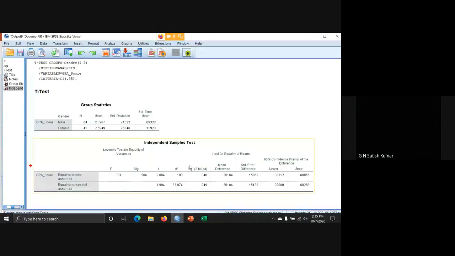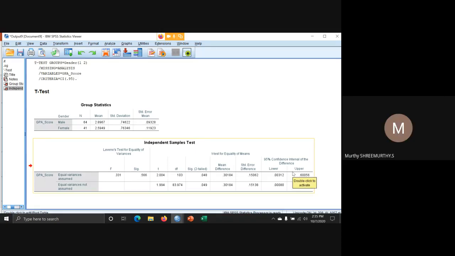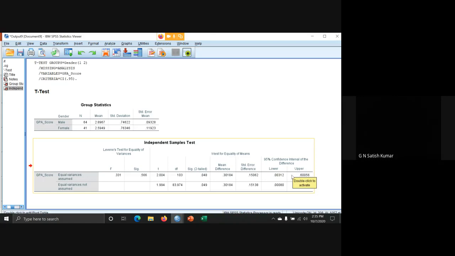So if it is less than 0.05, you don't have 0 between upper and lower. Means if minus and plus, you'll have 0 between, right? Here both are positive, so 0 is not there between this value and this value. And this is also both positive, we don't have 0 in this data.